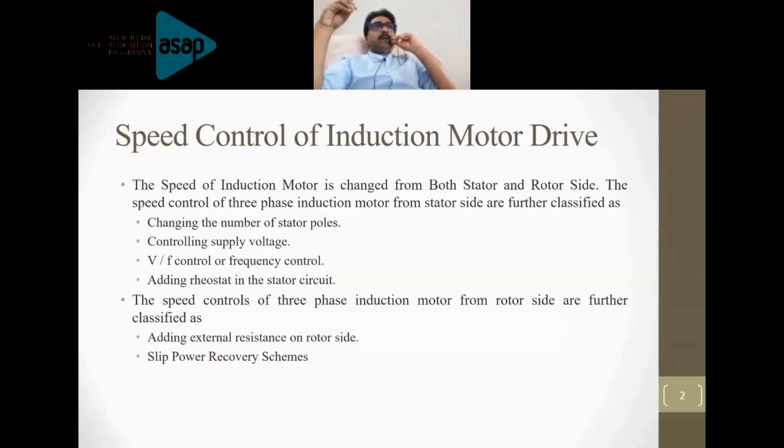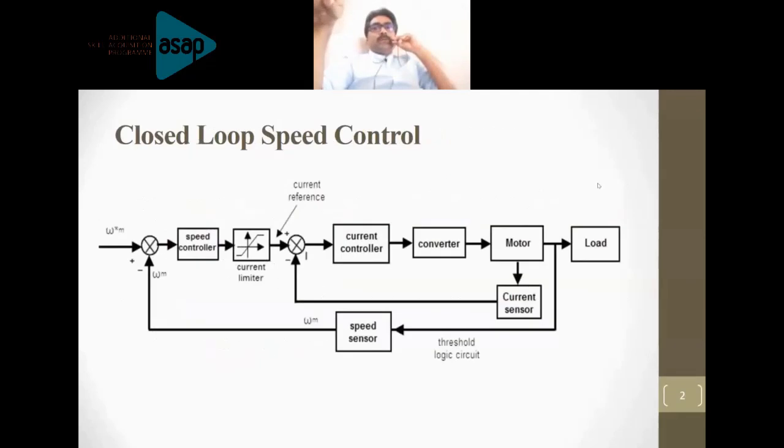According to the fundamental equation of the induction motor, N is equal to 120 F by P. So N is the speed, which can be varied by varying the frequency or by changing the number of poles. Fundamentally, induction motor speed can be controlled either by controlling the stator side of the machine or by controlling the rotor side of the machine. Those different control techniques are listed in this slide.